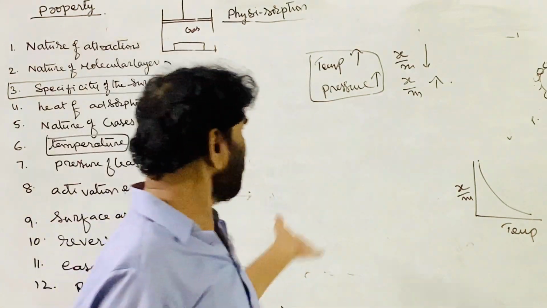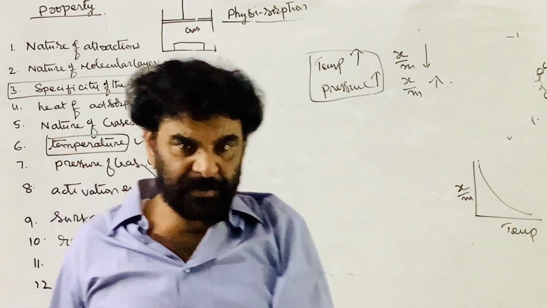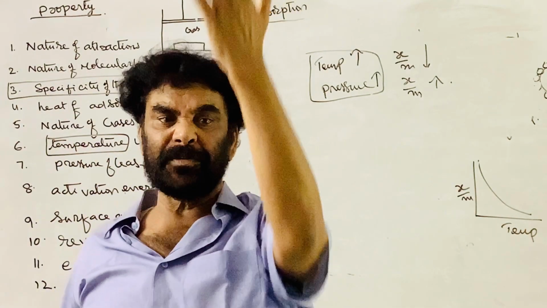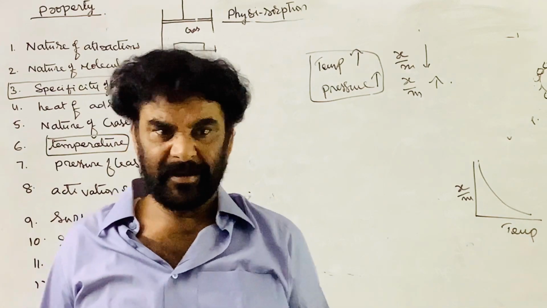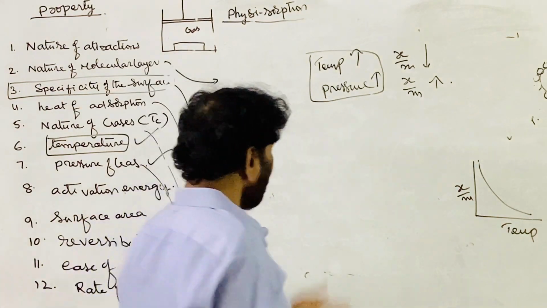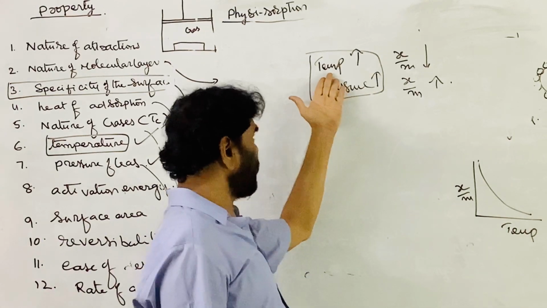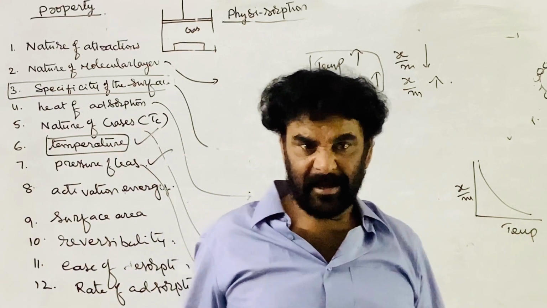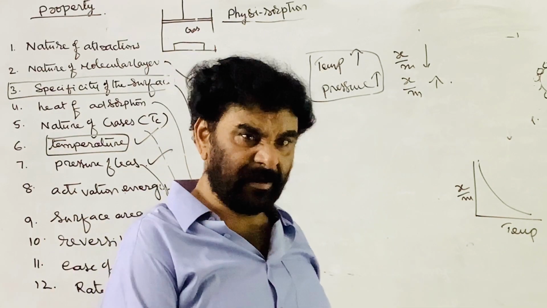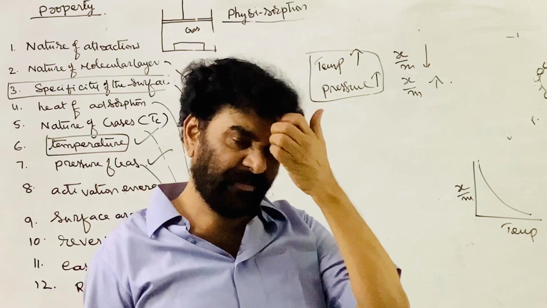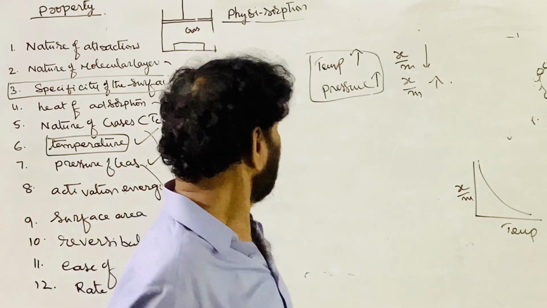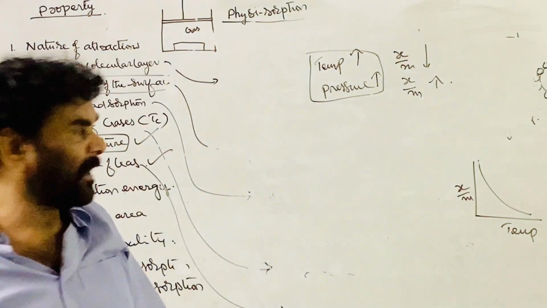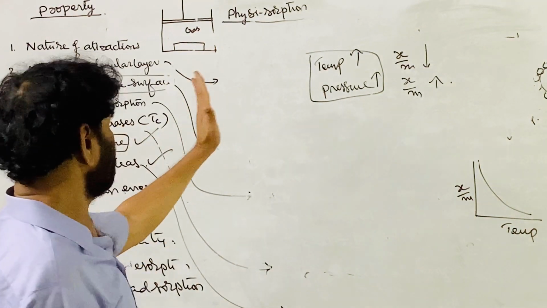So if you increase the temperature, the extent of adsorption decreases. If you increase the pressure, the extent of adsorption increases. You have to study the effect of pressure by keeping the temperature constant, and the effect of temperature by keeping the pressure constant. One is called the isotherm and the other is called the isobar.